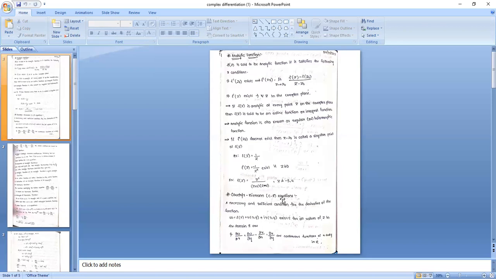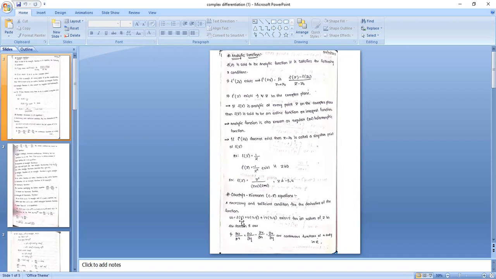Next, CR equations. CR equations are also called Cauchy-Riemann equations. A necessary and sufficient condition for the derivative of the function to exist for all values of z in the domain is that dou u by dou x, dou u by dou y, dou v by dou x, dou v by dou y are continuous functions of x and y in R. So in this case, CR equations are the necessary and sufficient condition for the derivative of the given function to exist.